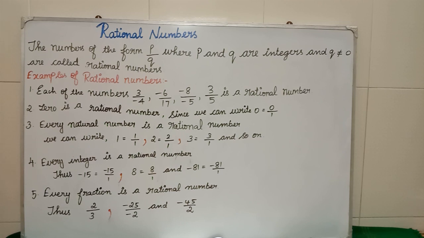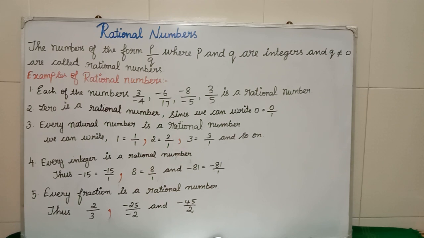The number of the form p by q, where p and q are integers, they are saying, which means it should have both numerator and denominator. Then we will say it comes under the rational numbers. The last one is every fraction is a rational number. Fraction means what?